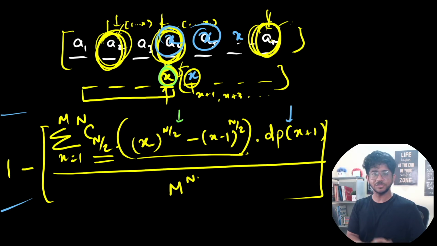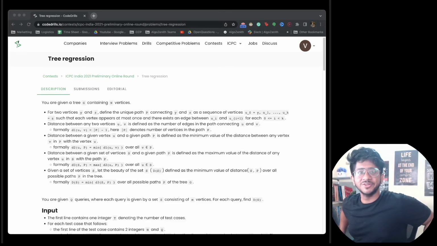Okay, and next we're going to move to the last problem, which is fairly difficult. So I'm going to go through the idea in a light way, but I will expect that you can maybe read about it from there. Okay, so let's move to the last problem, which is tree regression.